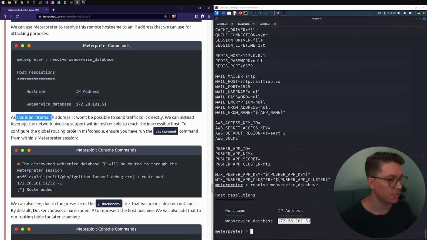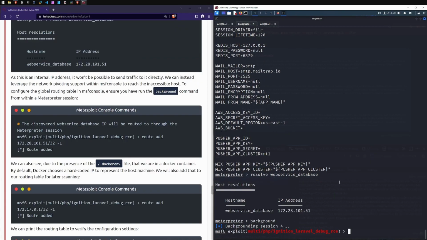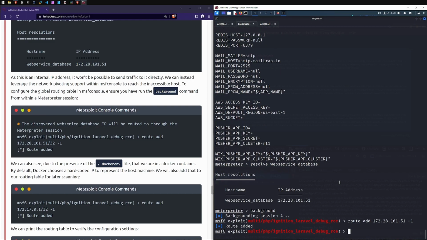As this is an internal IP address, it won't be possible to send traffic to it directly. We can instead leverage the network pivoting support within MSF console to reach the inaccessible host. To configure the global routing table in MSF console, ensure you have backgrounded the command with the Meterpreter session. So I'm going to copy that and we can go background. So we go back up and then we go route add with the IP address, but we add it to session 1 that we already have.